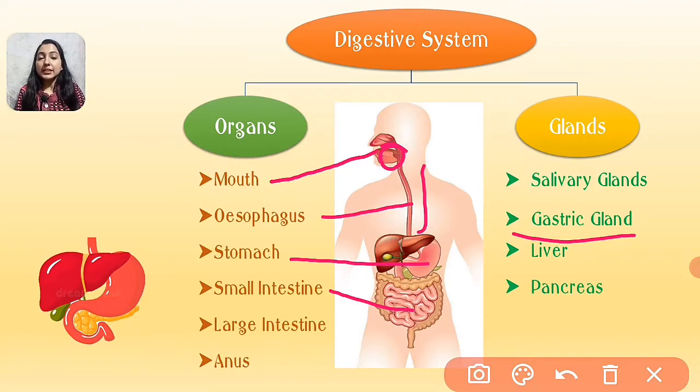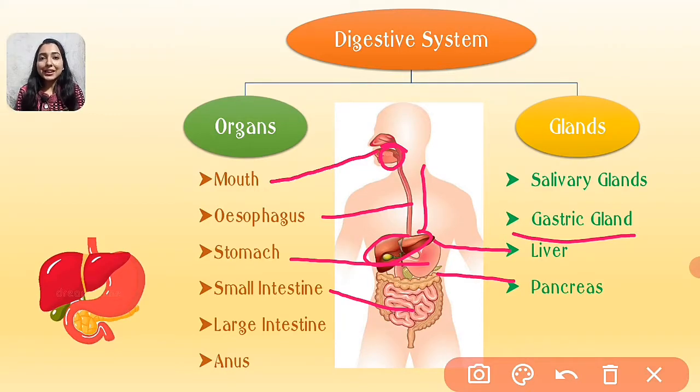Two glands, liver and pancreas, are associated with the small intestine. This brown structure is known as the liver, and this yellow structure which is hidden behind the stomach is the pancreas. Both the liver and pancreas will pour their secretions inside the small intestine for further digestion of food.